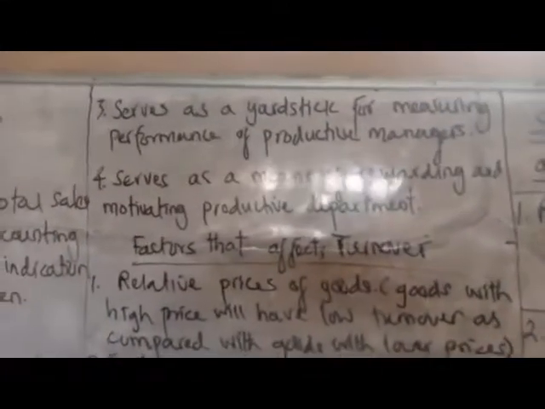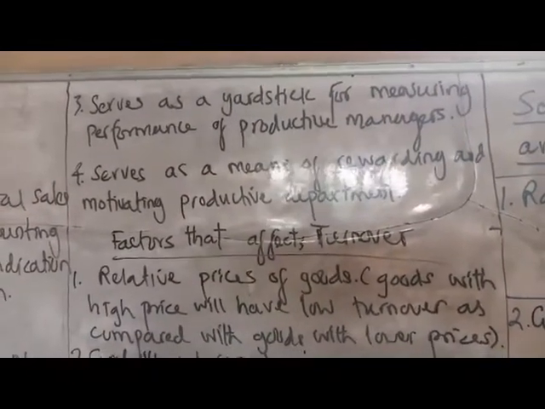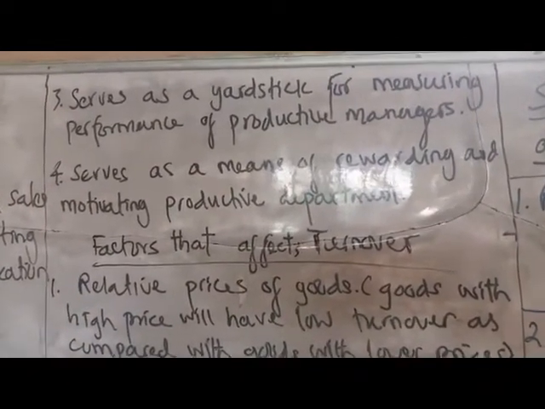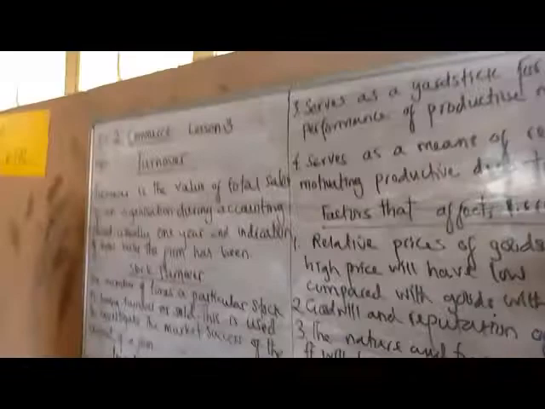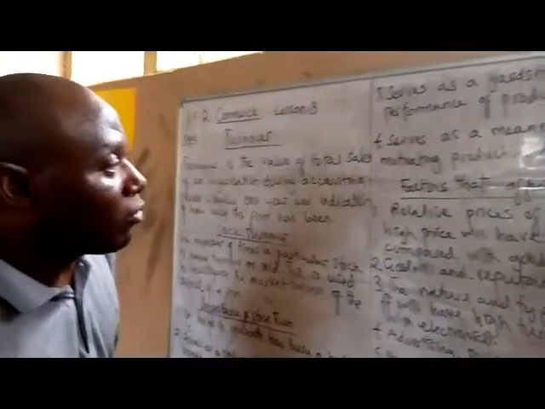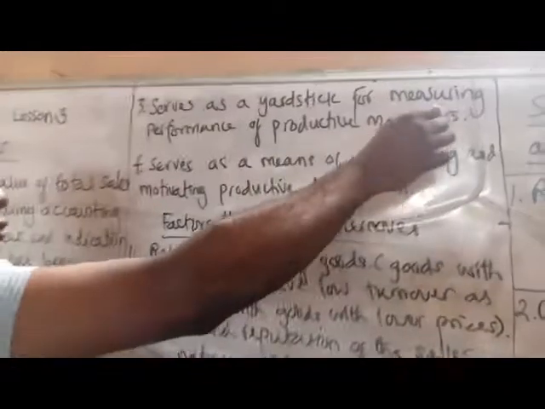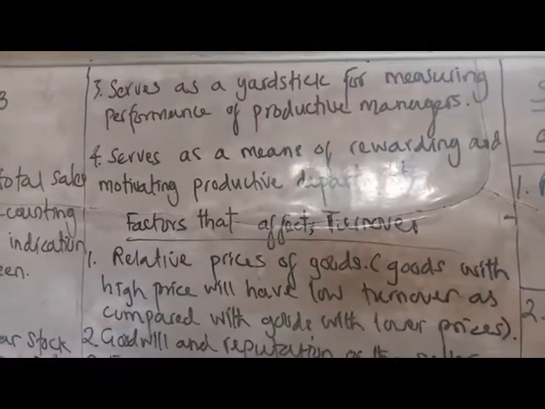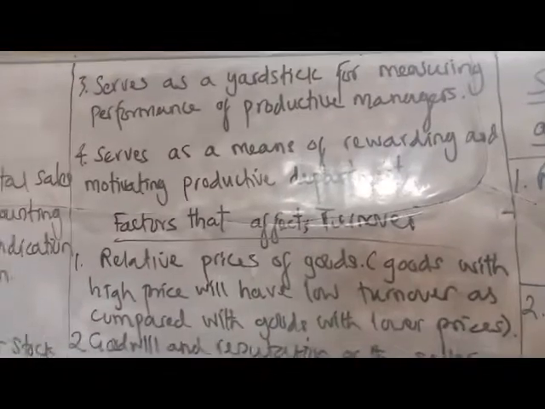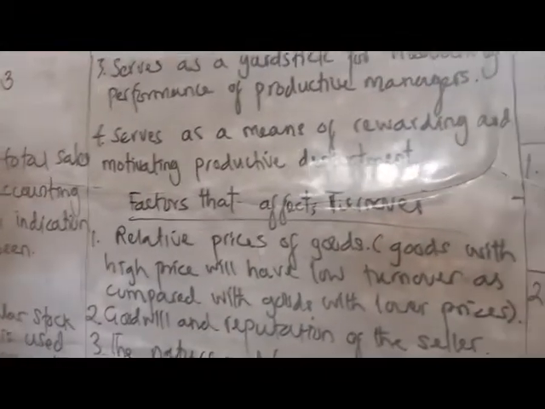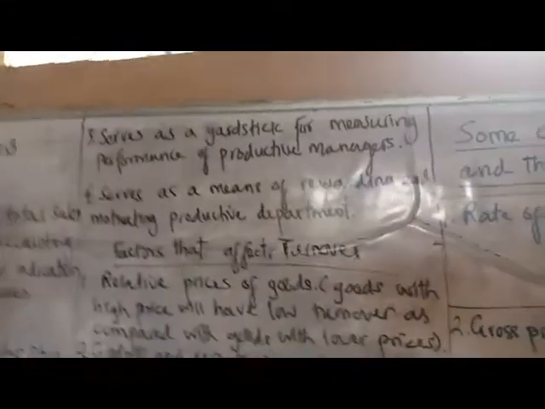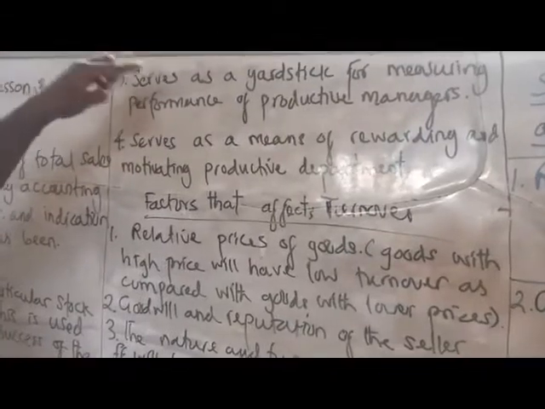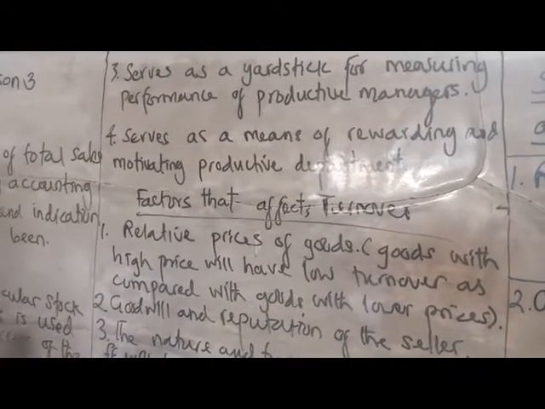Then 3, it serves as a yardstick for measuring the performance of productive managers. In every business you need a manager, a person that will take care of the business, that will bring in his productive capacity and skills to put one and two together to see how things are being moved. Of course, the productive manager must always ensure that he carries out his productive activity at the minimal cost possible. So the stock turnover serves as a yardstick for the company or the owner of the business to measure the performance of productive managers.